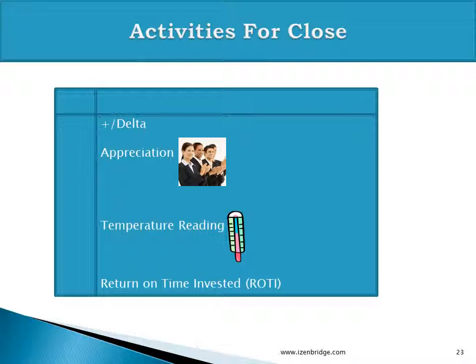So once we are done with the retrospective, what the team is feeling. Rather than only focusing on actions, by using a temperature reading we can get a feeling of the team. And the fourth one, return on time invested. This is an activity which tries to measure the effectiveness of the retrospective. We try to measure, like, we have spent 3 time boxed hours in retrospective, but what have we achieved, what returns have we got from these 3 hours. So this activity helps us in creating more productive retrospectives.